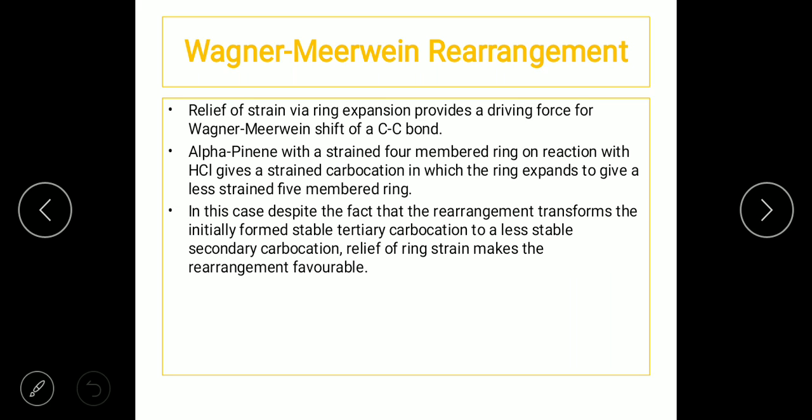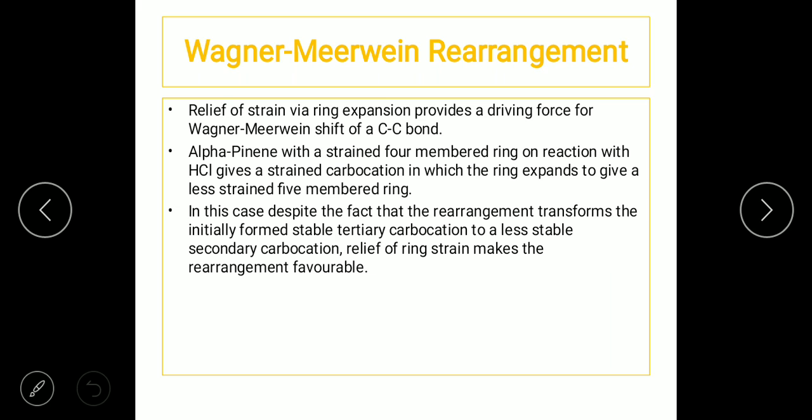Now let us look at the meaning of this. Whenever there is a ring strain, we know that 3-membered, 4-membered and 5-membered rings usually have ring strain because of steric hindrance. They have Pitzer strain in them, and also angle strain. So all the bonds are too close to each other, and at that time there is more strain within the molecule.